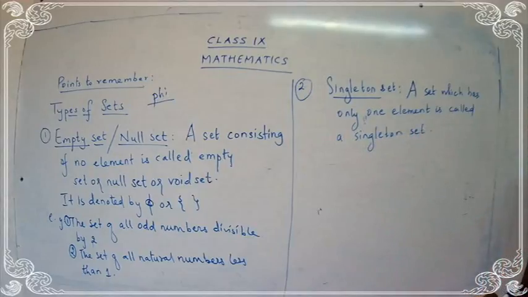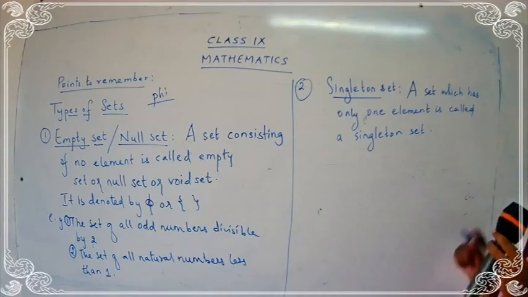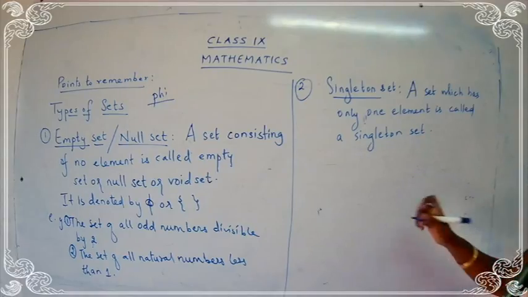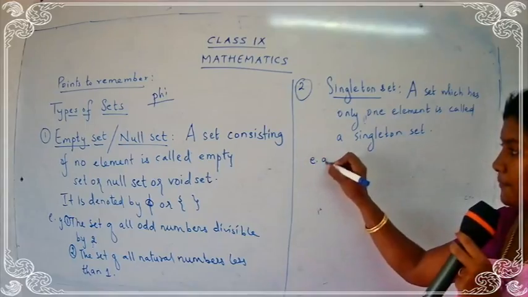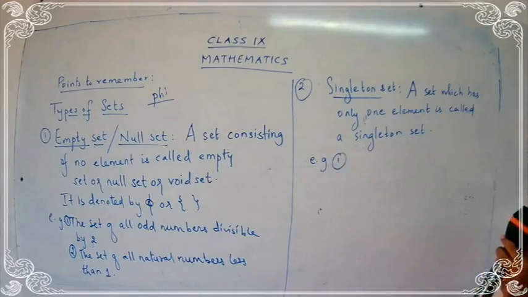A set which has only one element is called a singleton set. I hope the definition is clear to you. So if you have only one element present, you have to call it a singleton set. Very good. Okay. So let's write down some examples over here. Take down the examples along with me, children.